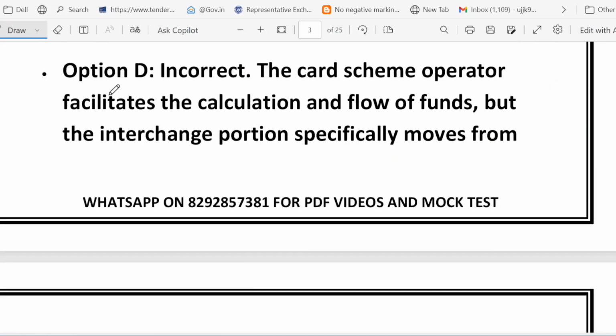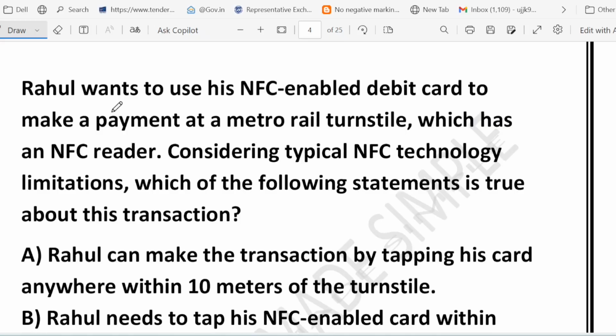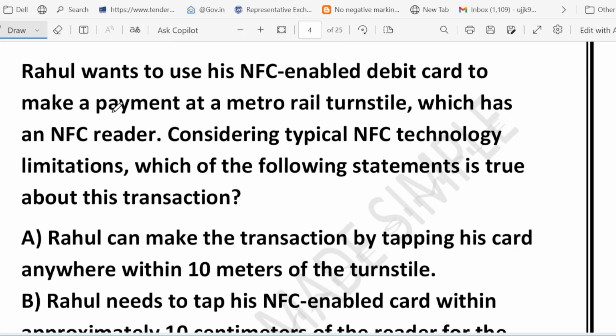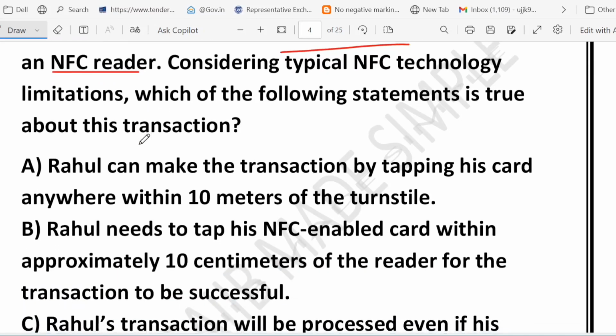Now let's look at the next question, which is a case study question, a most important one, asked in the recent examination. The question is asking that Rahul wants to use his NFC enabled debit card to make a payment at a metro rail turnstile, which has an NFC reader. Considering a typical NFC technology limitation, which of the following statements is true about this transaction?